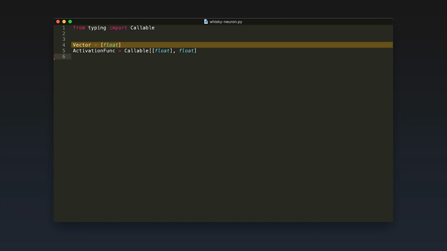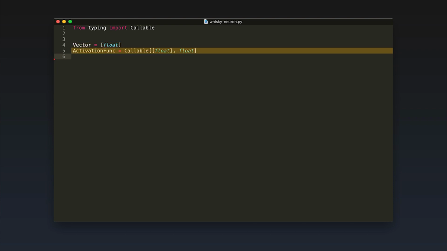The first type I define is a vector. A vector is nothing more than a list of floating point values. We will program a general implementation of a neuron here, and we will use vectors to hand in the input values and the weights to our neuron. Next, there is a type for an activation function. It is defined as being a callable with one floating point input parameter and a return value of type float. That's all types we need right now. Let's move on to implement the neuron.